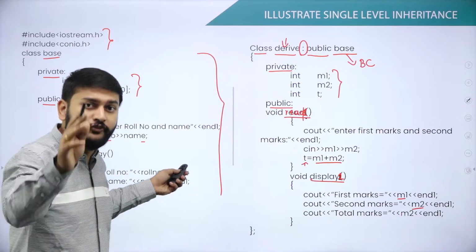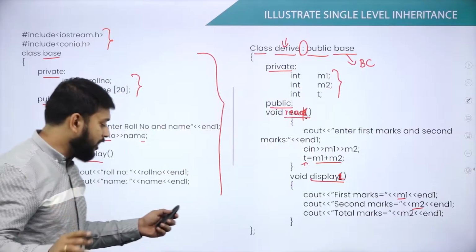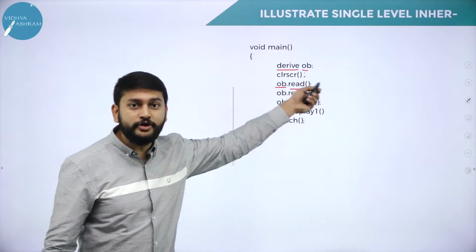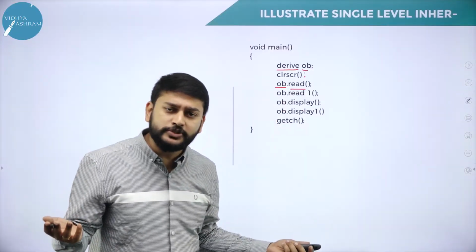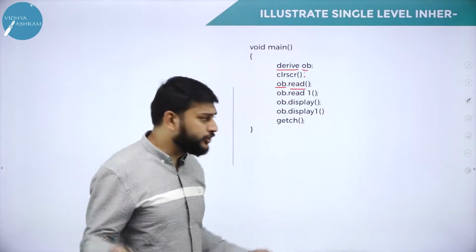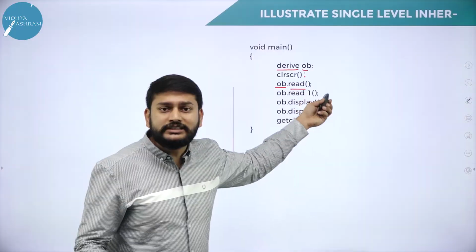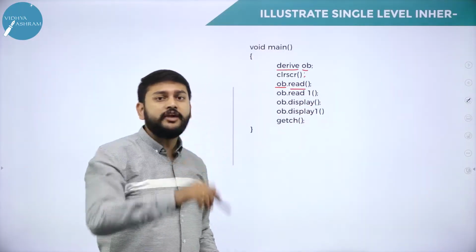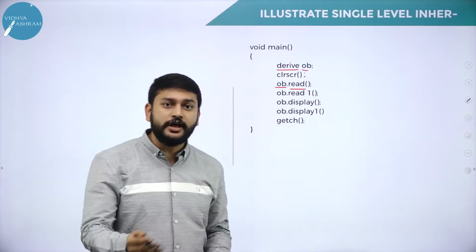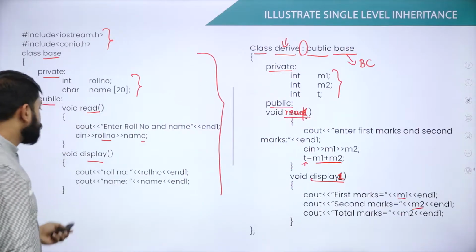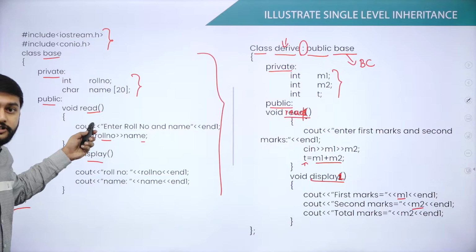Read is a function which was in the base class, but with the help of OB you are trying to call it. OB is an object of the derived class. Is it possible? We have not defined this read function in the derived class, but still you are using the object of the derived class to call this function. Is it possible?